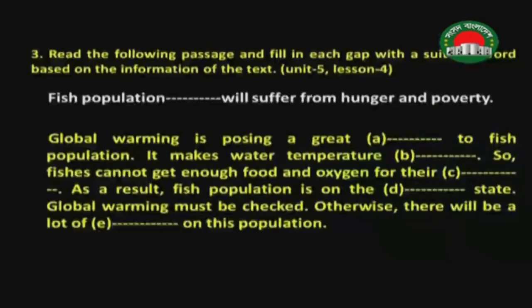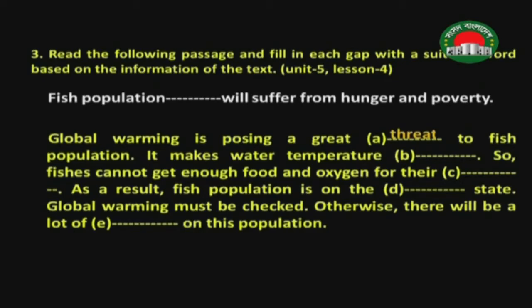Global warming is posing a great dash to the fish population. What do you think? What will be the suitable word in the gap? And the word should of course match the next preposition, to. You have to remember that the word which we use in gap number A should be suitable to the next preposition, to. So we can use the word: global warming is posing a great threat to the fish population. Then it will be okay.